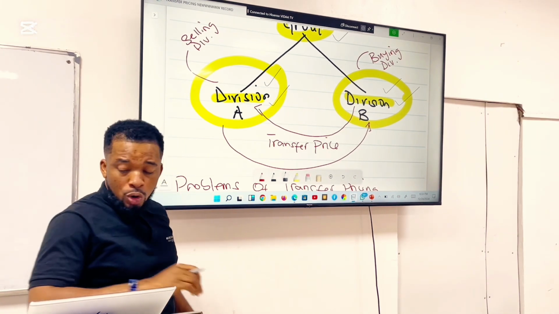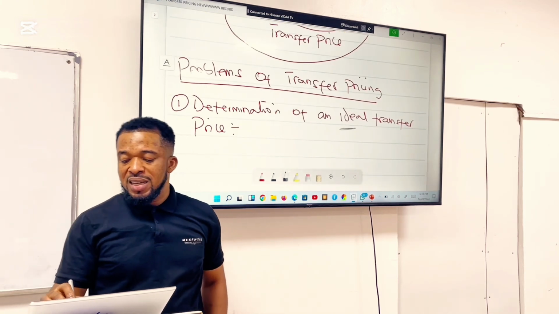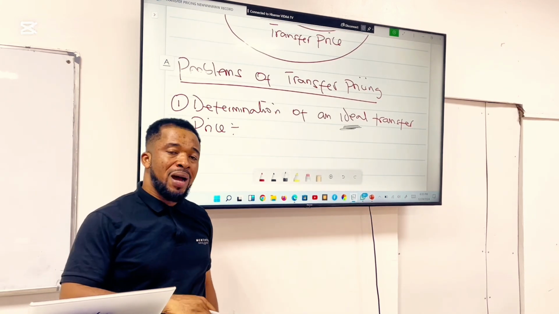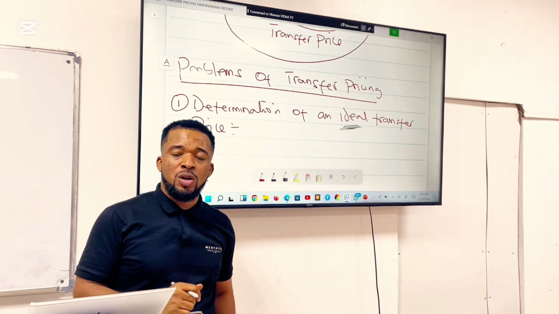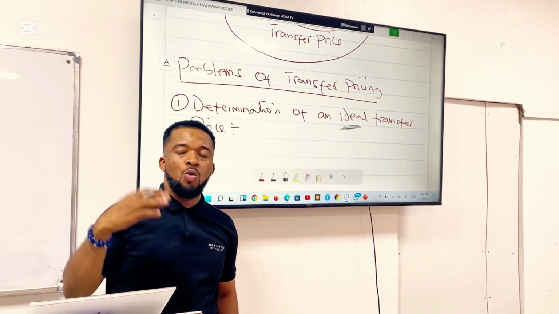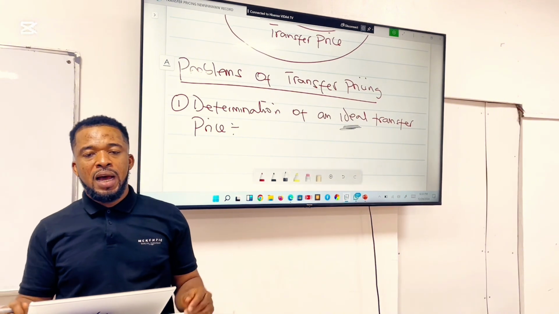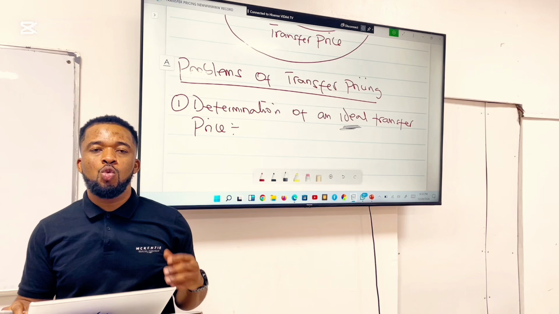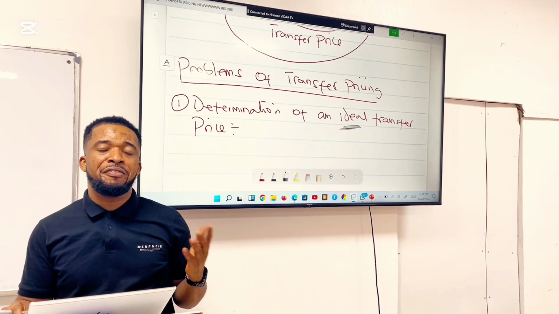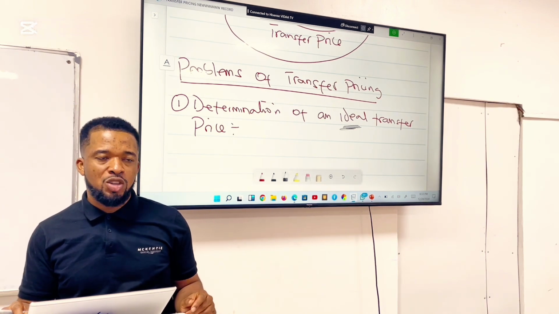All right, and also when it comes to ideal price, the ideal price that will be acceptable by the tax authority will also be a problem, especially where you have divisions that are in different countries, right? One is in country A, another one is in country B, right? This issue actually arises where the countries have different tax policies, have different tax rates, all right?